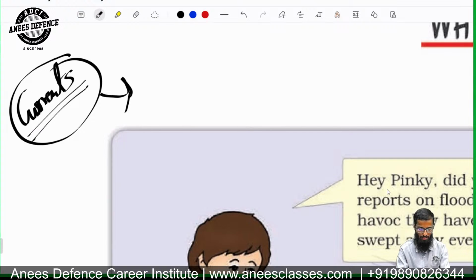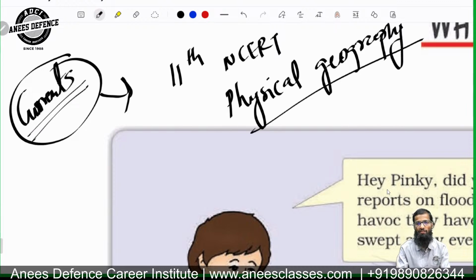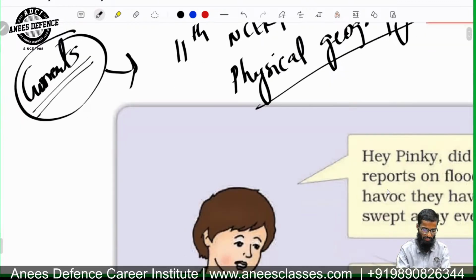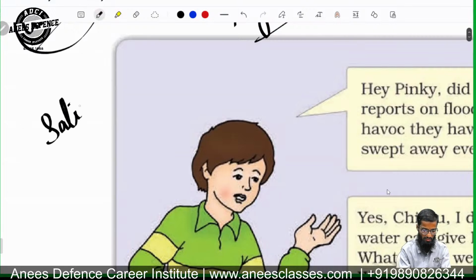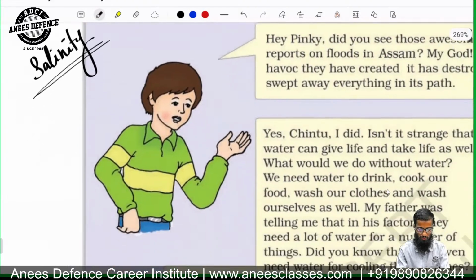So oceanography is one thing which is important from the exams perspective also. And while discussing the 11th NCERT, we will be talking about the physical environment, physical geography. In the physical geography, we'll be talking about this and also concepts of salinity, and factors impacting the salinity of the oceanic water. So that's also important from exams perspective.